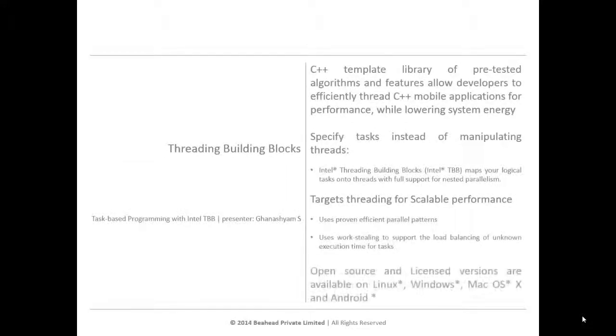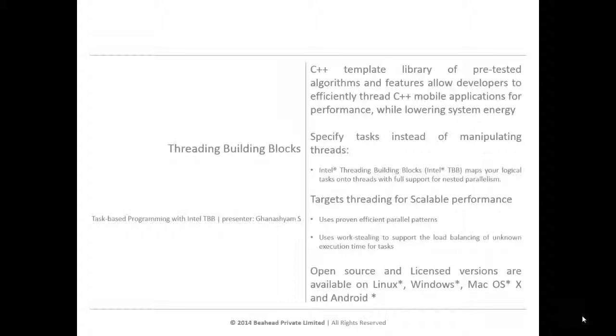Threading Building Blocks, or TBB, is a library that supports scalable parallel programming using C++ code. It is a C++ template library of pre-tested algorithms and features which allows developers to efficiently thread C++ mobile applications for performance and also lower the system energy.